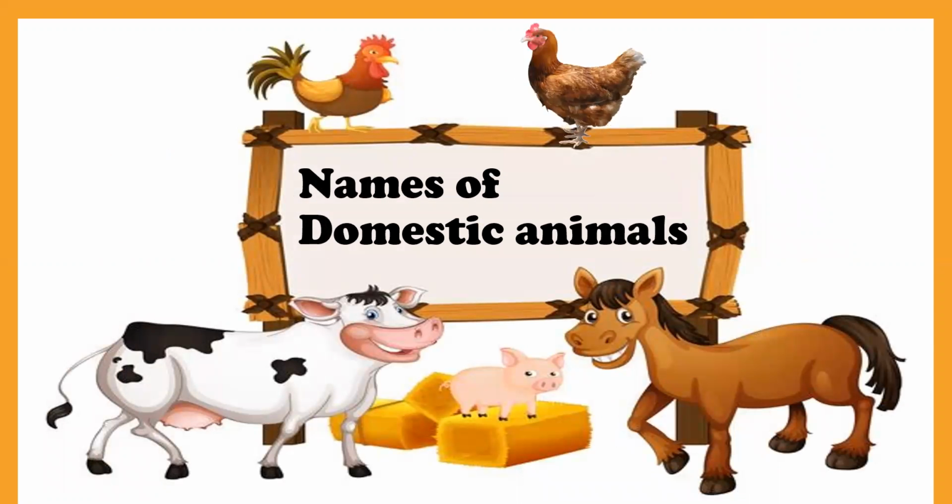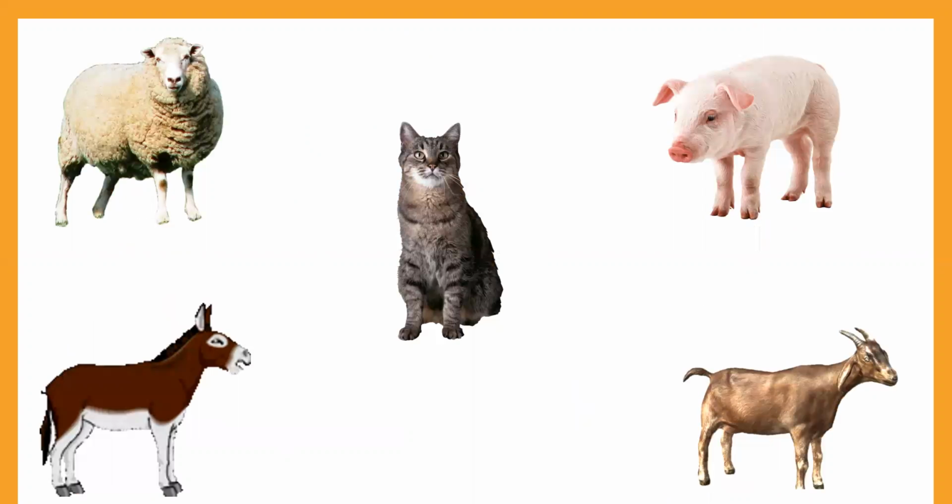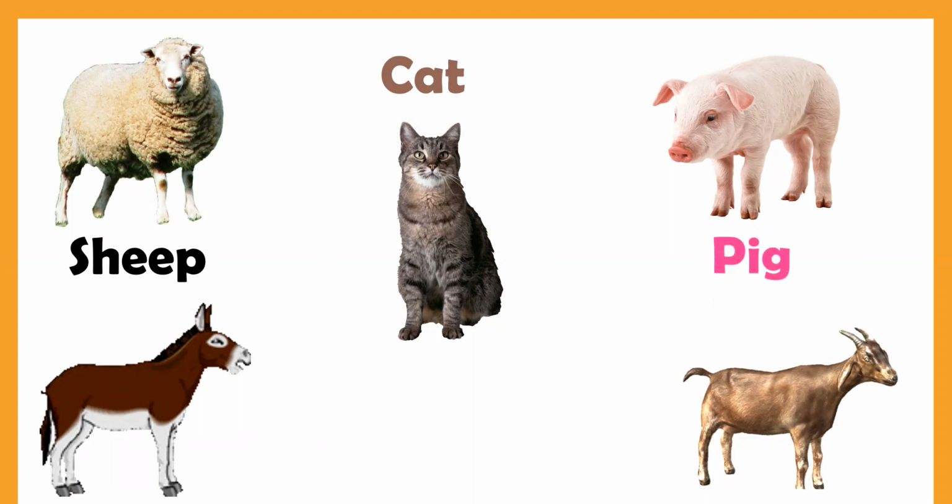Now we will learn some domestic animals, and we will recognize them and learn their names. So first one is sheep, S-H-E-E-P, sheep. Then we have cat, C-A-T, cat. Then we have P-I-G, pig.